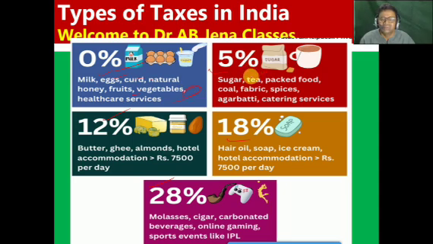And for this set of items, GST applicable will be 5%. There will be a GST rate of 12% for these items, 18% for these items, and 28% for these items. So here, the maximum GST rate is how much? 28% GST will be charged.